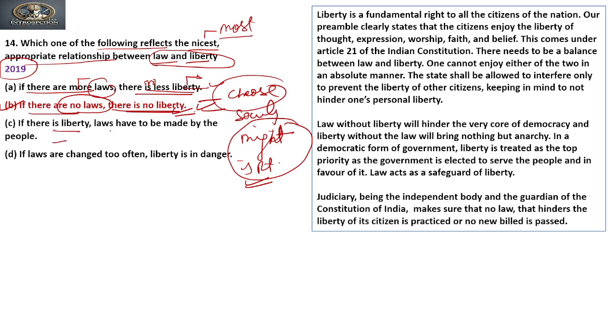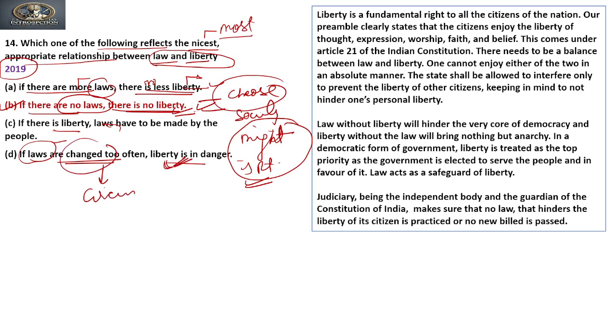No, this is not true, otherwise it may be true. If laws change too often, liberty is in danger. This is also not true. Why? Because laws have to be changed according to the circumstances, and through changing of the laws, liberties can be